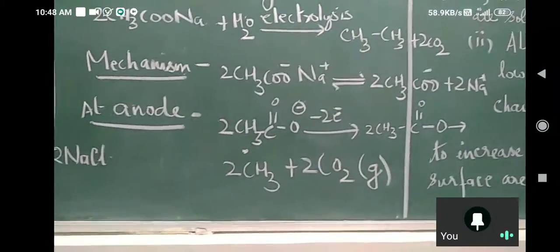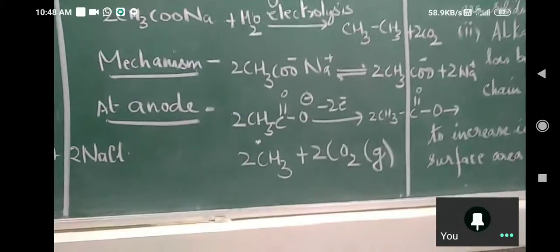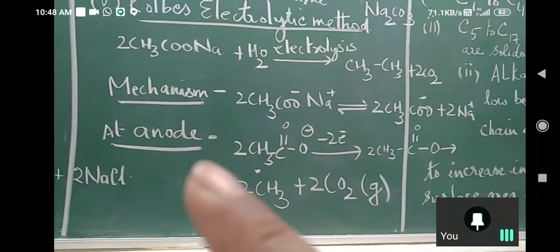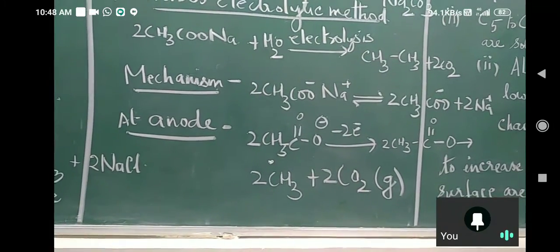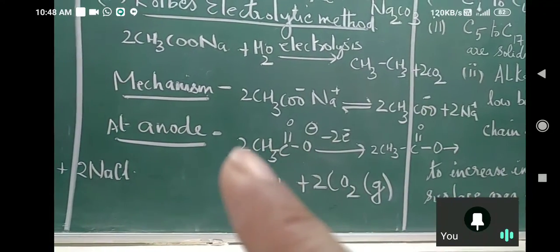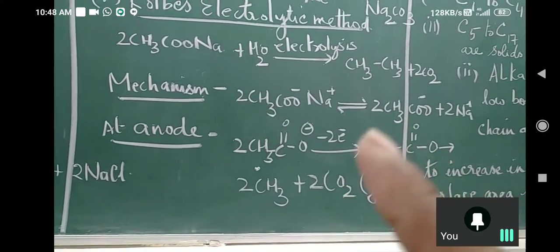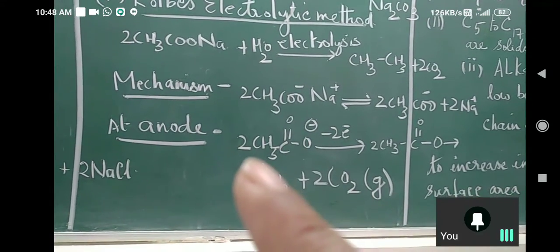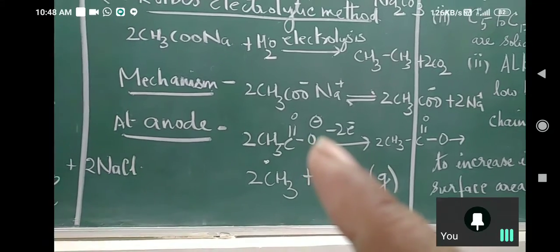Can you see the board? See this. What is the charge at anode? Positive. So this acetate ion moves to anode because it is oppositely charged. And there are 2 moles, so we'll have 2 negative charges.